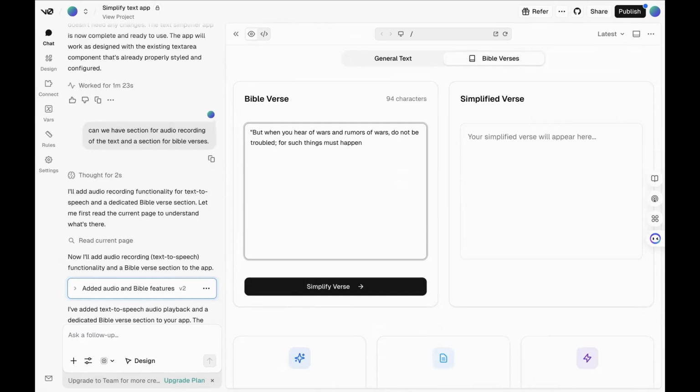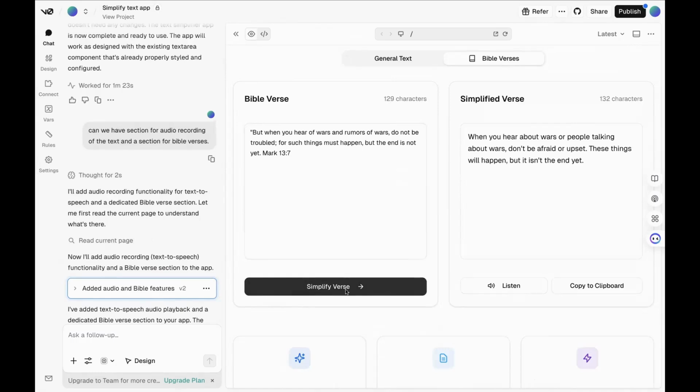Some Bibles are different than others. Some are more able to be understood, and some still have a bit more jargon that others might have a hard time comprehending. So this is a great way to do so. Once we have that there, now it was able to simplify the verse for us.